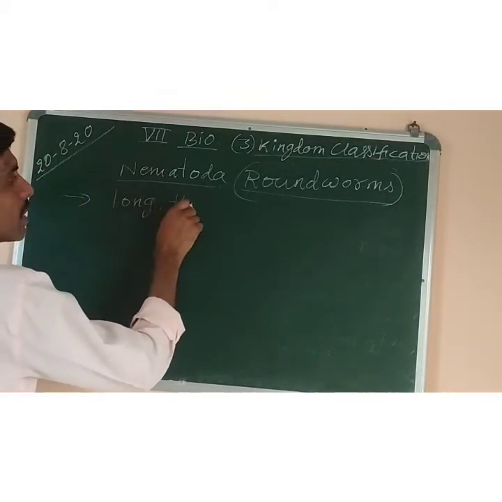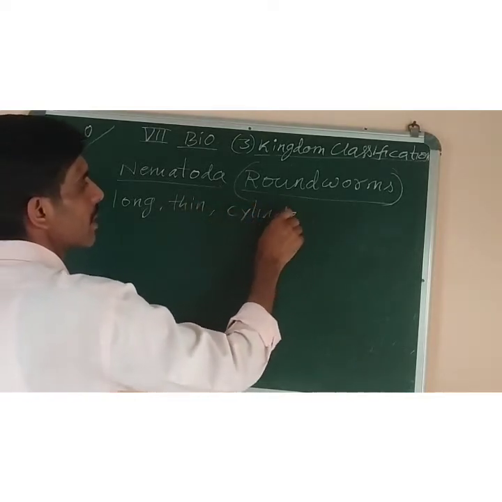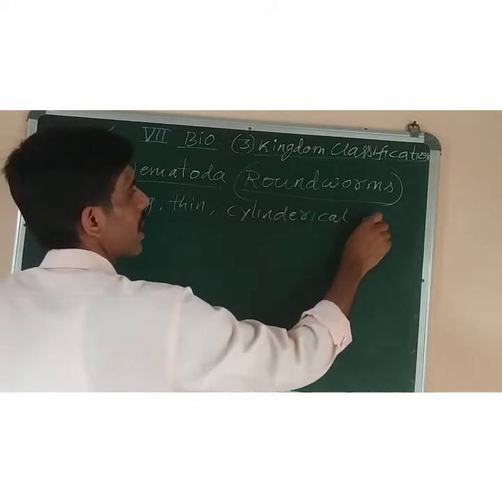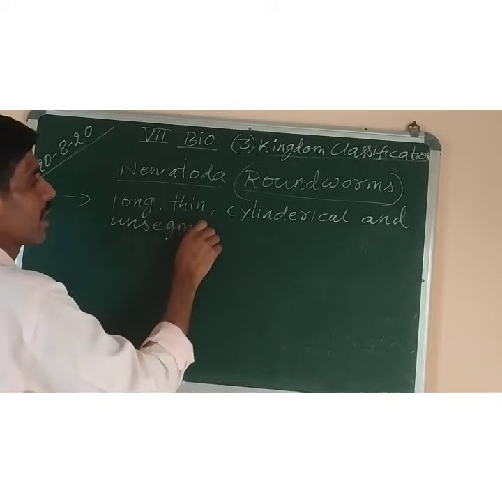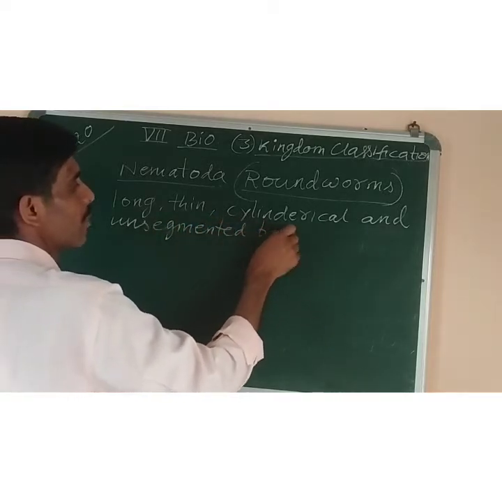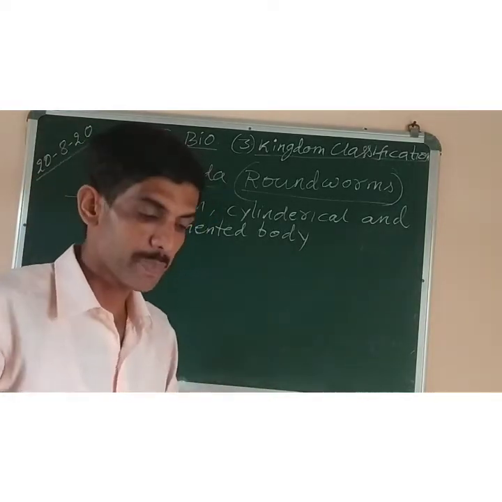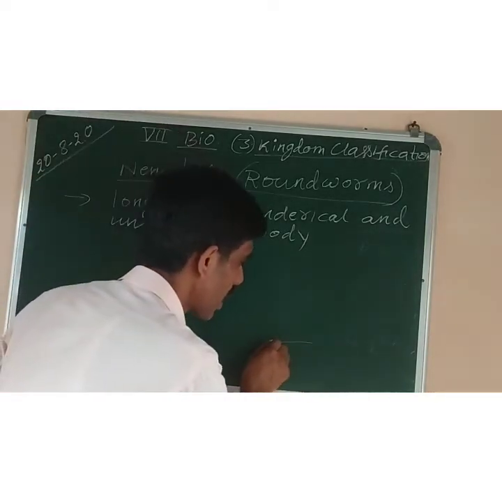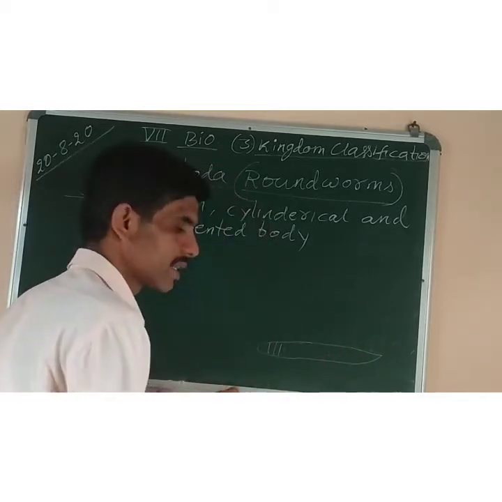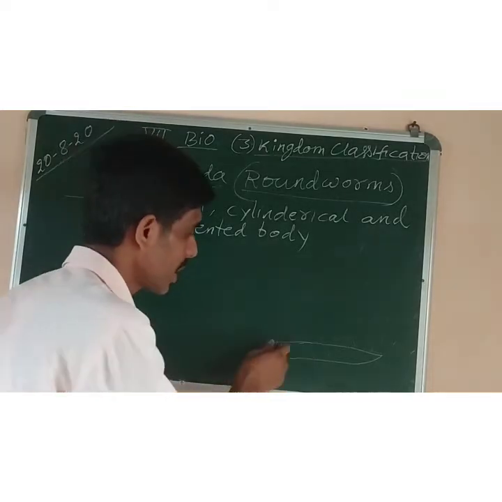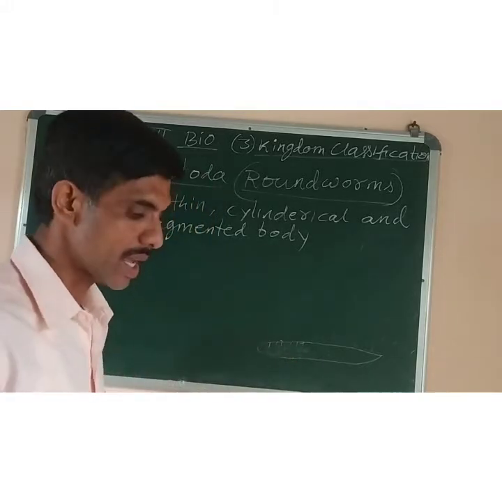Long, thin, cylindrical and unsegmented body means, I will explain that. Unsegmented body means a body which is not divided into many segments or pieces. The pieces are not separate. Like if I draw a diagram here, okay, where the segments are not there. Just like an earthworm has many segments on its body, the partitions like these lines are there. This one is absent. It's not present in roundworms.